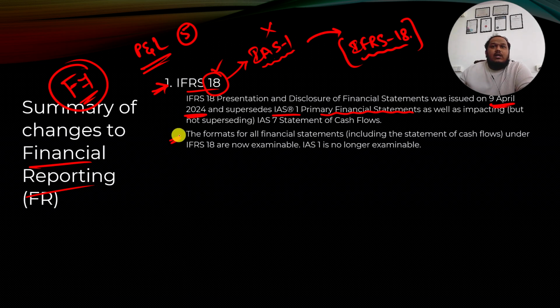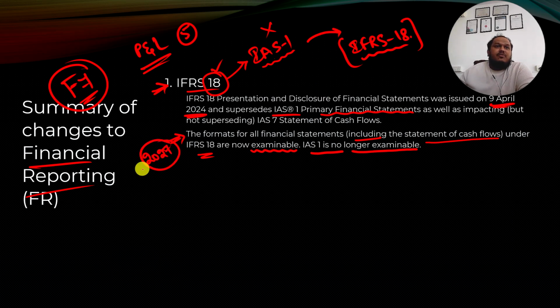So now if you see the formats for all the financial statements, including the statement of cash flows, so all the 5 financial statements under IFRS 18 are now examinable. IAS 1 is no longer examinable. So even though it will come into effect from 2027 for companies, IFRS 18 applies from September 2025 for your examinations. IAS 1 is no longer applicable for your exams. IFRS 18 only will be applicable.